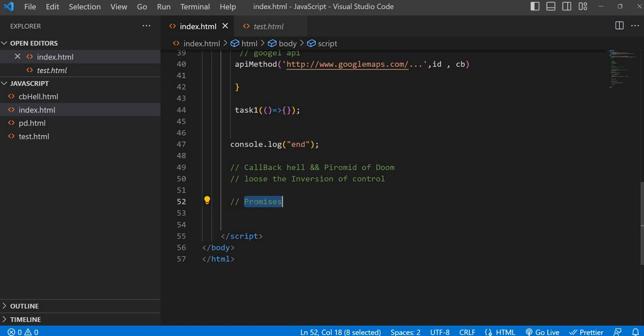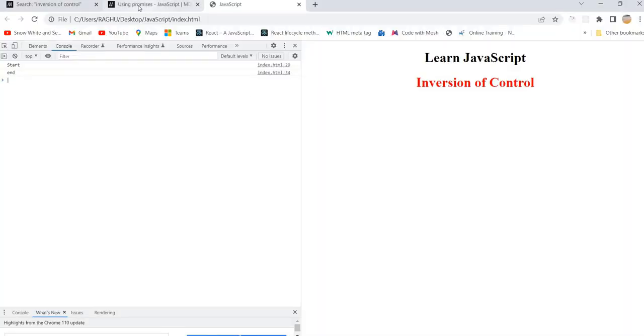So this is a super concept in JavaScript, which we are going to talk about in the next video. Okay, so far we have understood what a callback function is, what callback hell is, and what pyramid of doom is. Of course, pyramid of doom and callback hell are both the same, and we understand inversion of control.